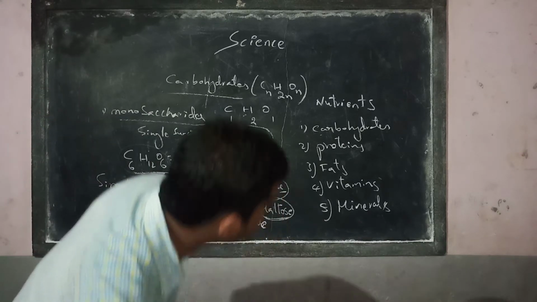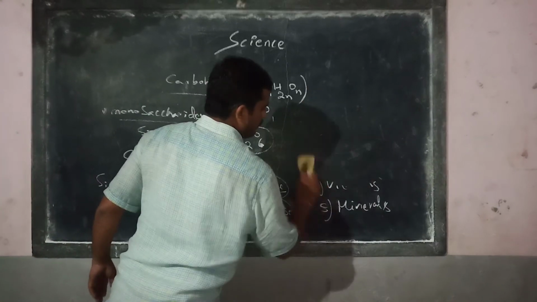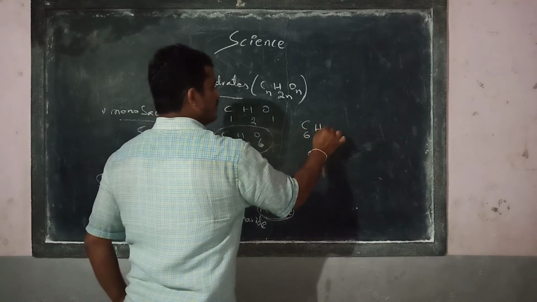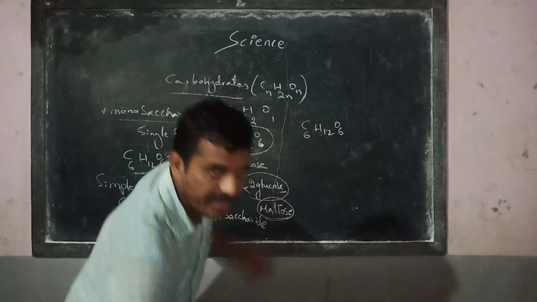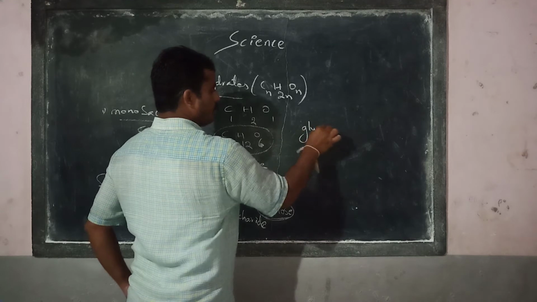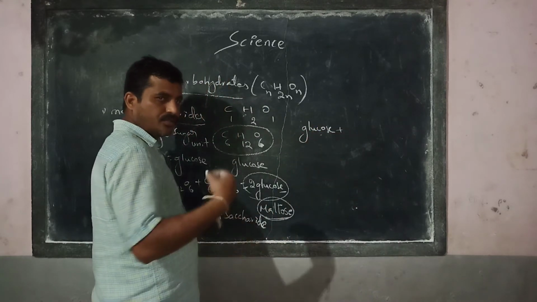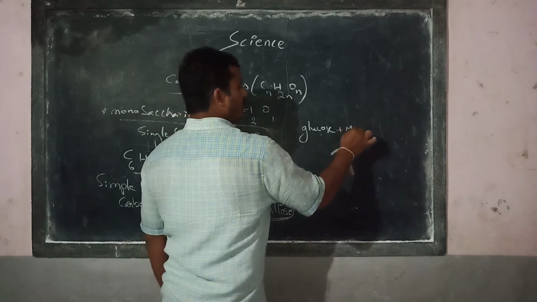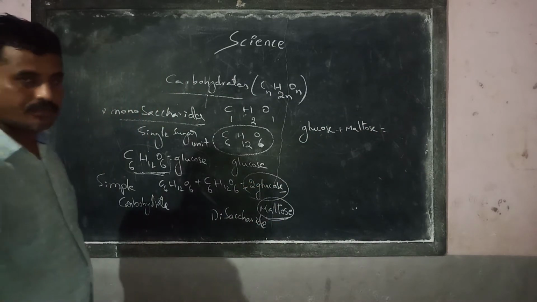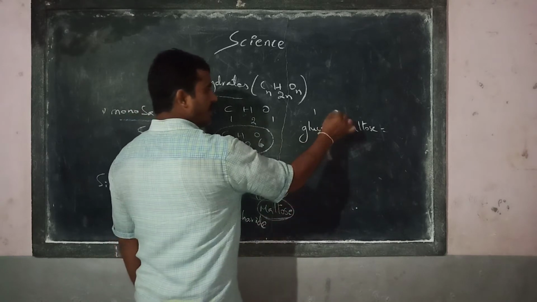Now imagine, I am just erasing this, we will discuss it. Now imagine one glucose unit, C6H12O6. It is better I write it in terms of the name. Glucose, one molecule of glucose, is combined with one molecule of maltose. What is the resultant product? Guess. What is the resultant product? See here. Glucose, one molecule, plus maltose.